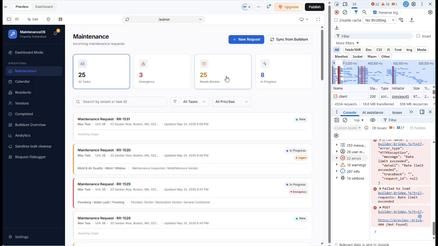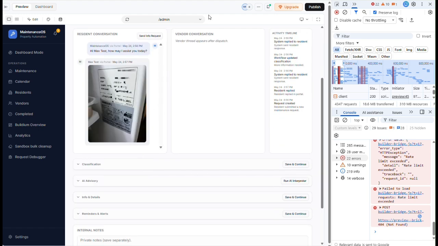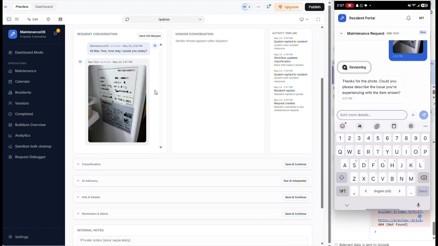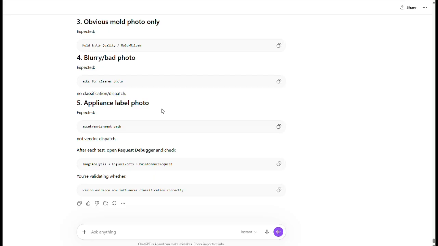Let's see what that would look like. To make it quick, here it is. Open it up. And it does not know what this is. Thanks for the photo. Please describe. Yes. Okay. That's a good thing. We see that reviewing thing that has to be reviewed and over with. As in V24.2. Moving on. The applications label photo.